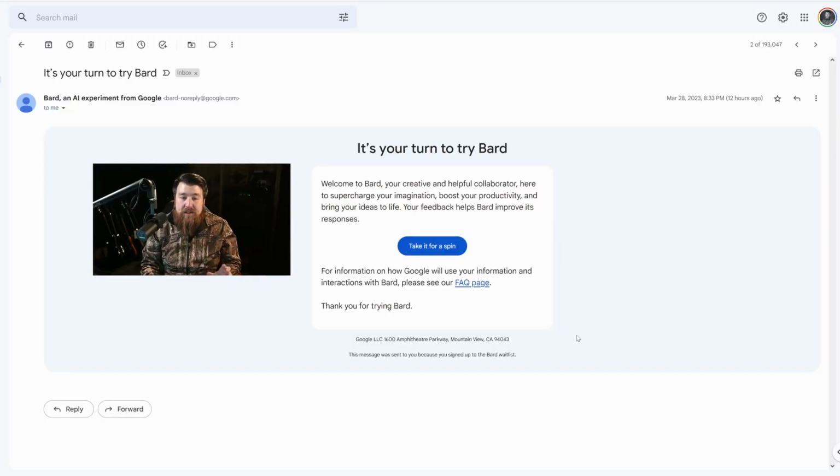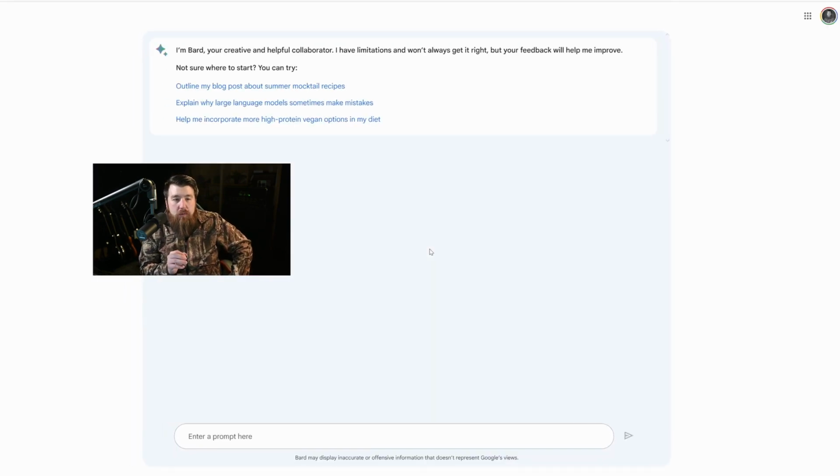All right, guys, we're going to do it. Let's check out ChatGPT and see how it compares to Bard. All right, so I just got access to Bard AI, and we're going to go ahead and take it for a spin. Now, the main thing I want to keep in mind here is we're pretty much going to A/B test Bard with ChatGPT and see which one is better.